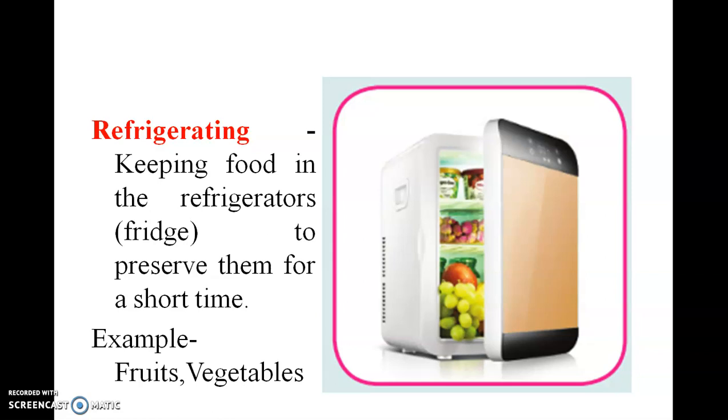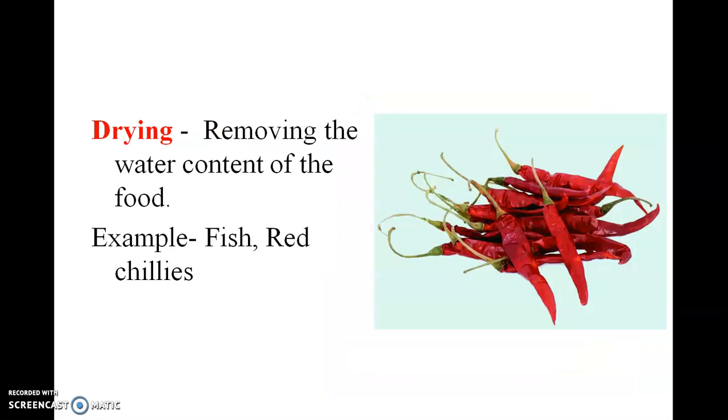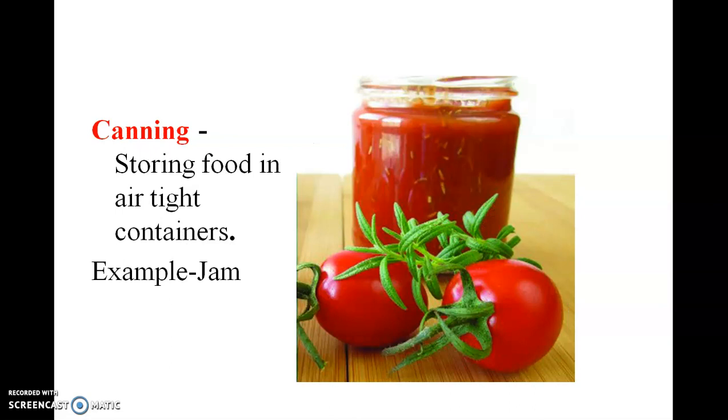Keeping food in the refrigerator or fridge preserves it for a short time. Example, fruits and vegetables. Drying, removing the water content of the food. Example, fish, red chilies.